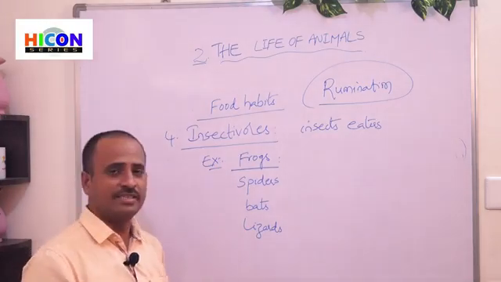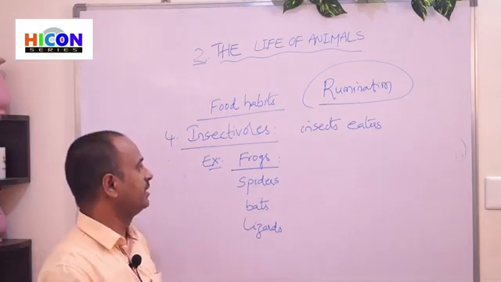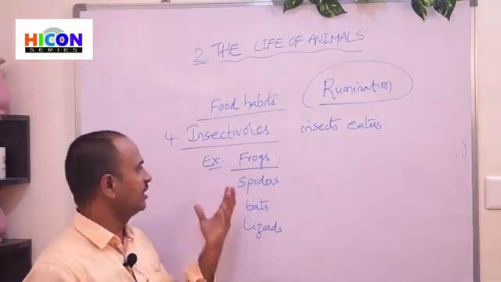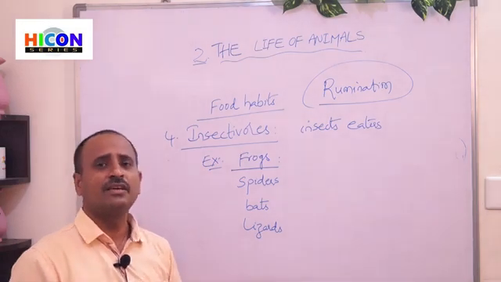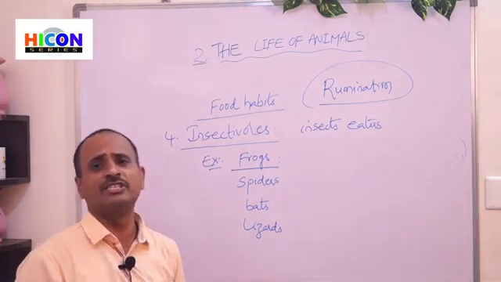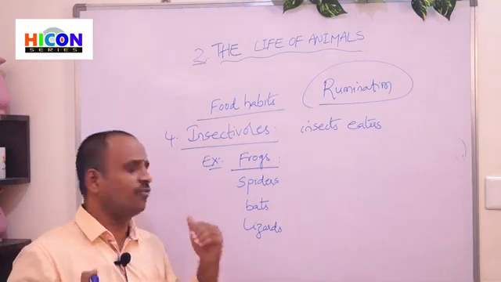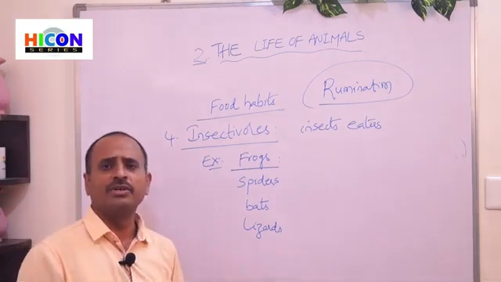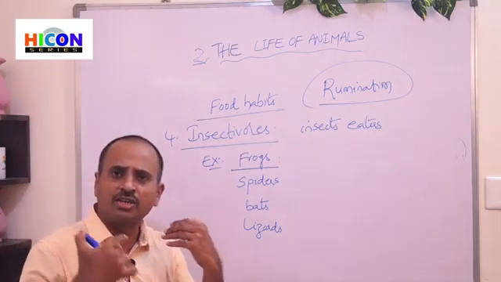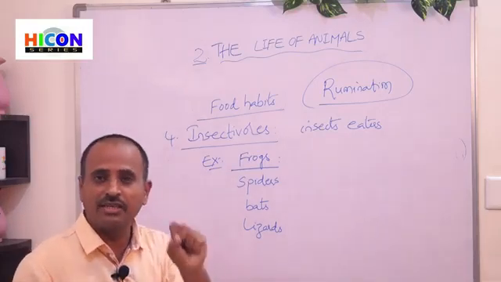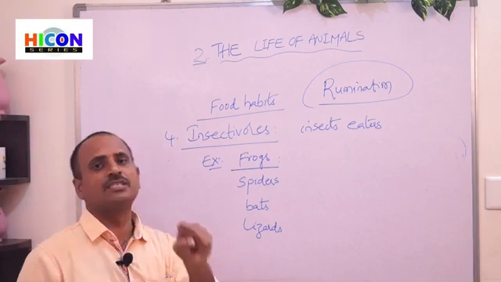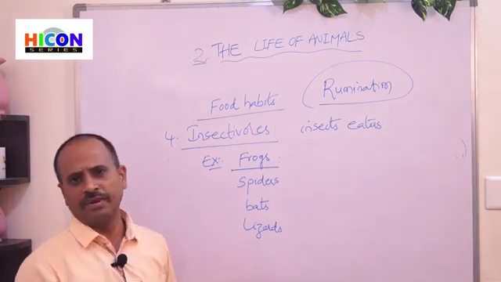So children, this is a special type of arrangement in frogs. Generally, frogs have a sticky tongue, and if they want to catch prey, they move out the tongue towards the prey, and if the prey sticks to the tongue, they quickly pull the tongue into the mouth and swallow the prey.